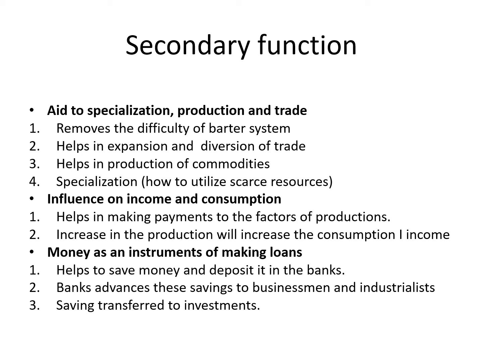Expansion and diversion of trade means that it will increase the amount of trade we are doing with different areas, and it also diverts trade from one area to another. Then it helps in production of commodities, as it will help in making payment to factors of production, and making any other kind of measures which will increase the efficiency of different functions. So it will help in the production of commodities.